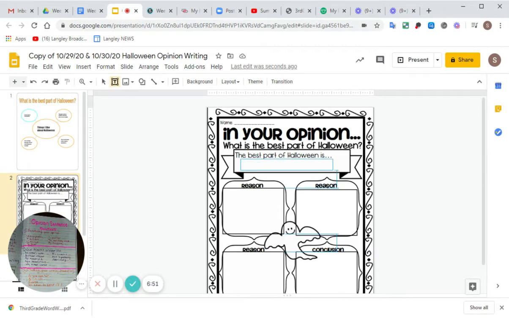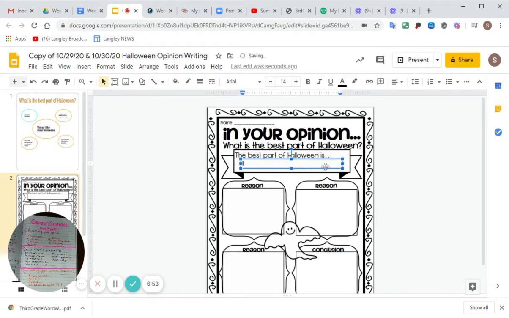Okay, so then I'm going to come over here to slide 2. All right, and this is where I'm going to try to plan out my writing or start my writing. Okay, so I've chosen what is the best part of Halloween? Well, for me, for Miss Allen, the best part of Halloween is being able to dress up in costumes.